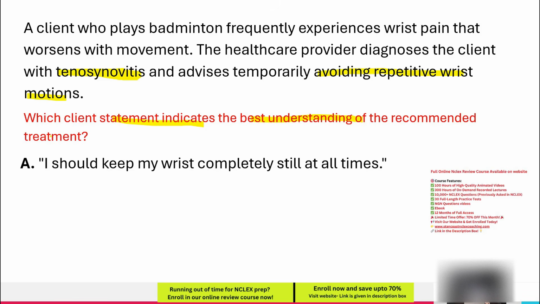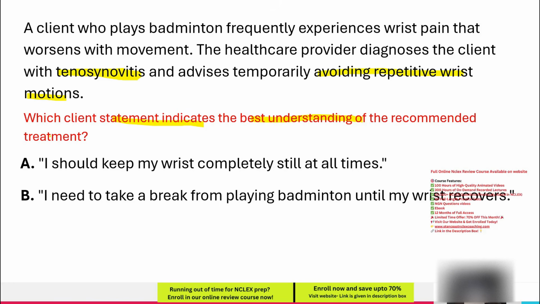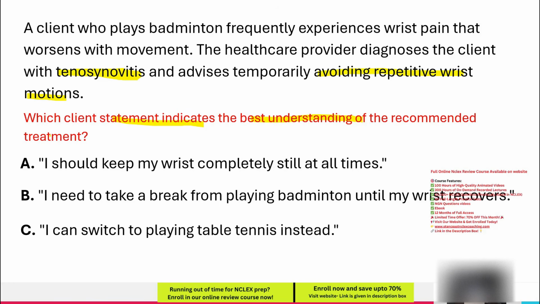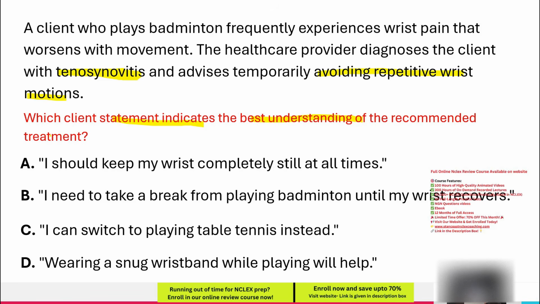A. I should keep my wrist completely still at all times. B. I need to take a break from playing badminton until my wrist recovers. C. I can switch to playing table tennis instead. D. Wearing a snug wristband while playing will help.